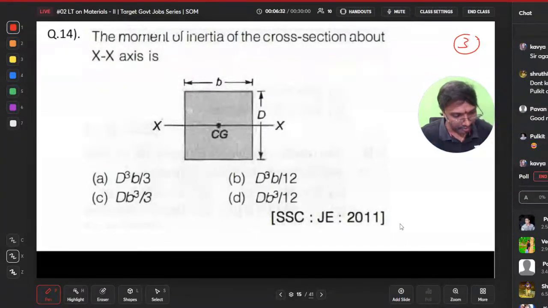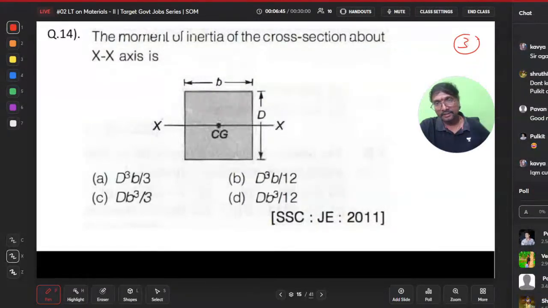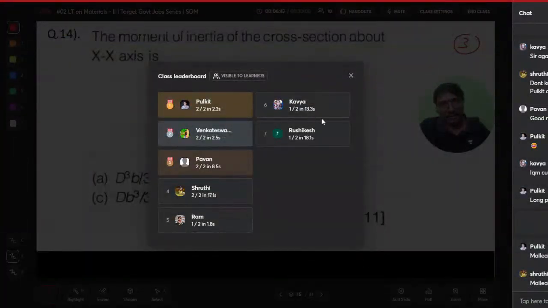I have changed the settings. Yeah, this is the leaderboard: Pulkit first, Venkatesh second, and Pawan third. Vandana said correct from YouTube.